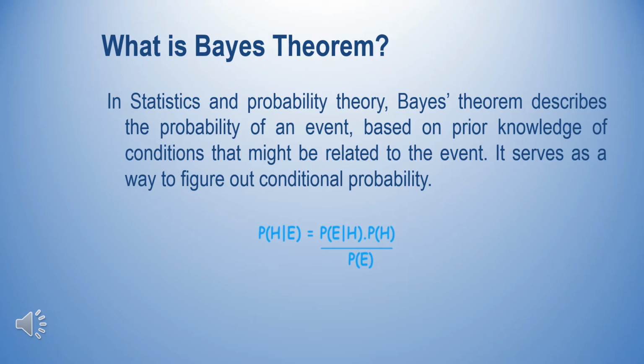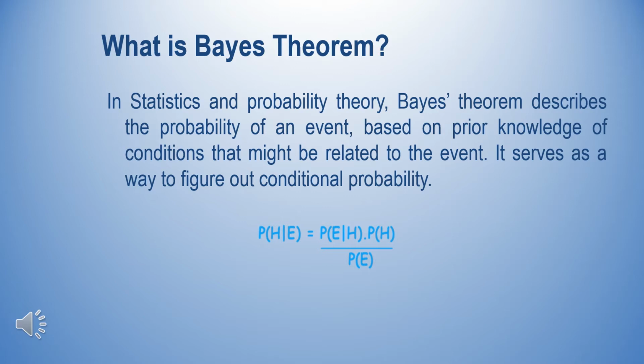So given a hypothesis H and the evidence E, Bayes' theorem states the relationship between the probability of the hypothesis before getting the evidence, P(H), and the probability of the hypothesis after getting the evidence, P(H|E). So P(H|E) is equal to P(E|H) times P(H) divided by P(E). Here P(H|E), P(E), P(H) and P(E|H) are the various probabilities with respect to hypothesis and evidence.